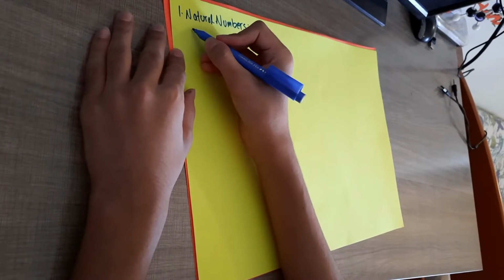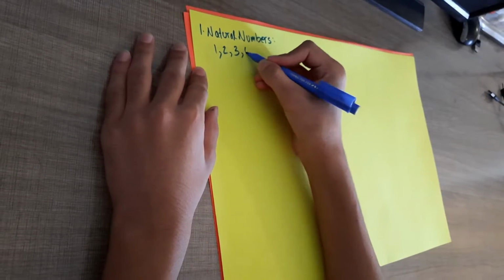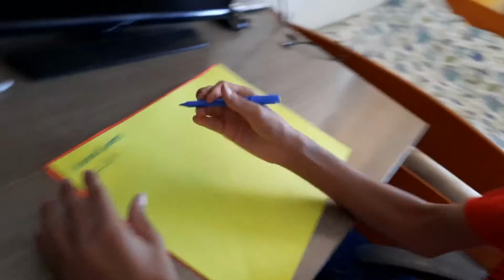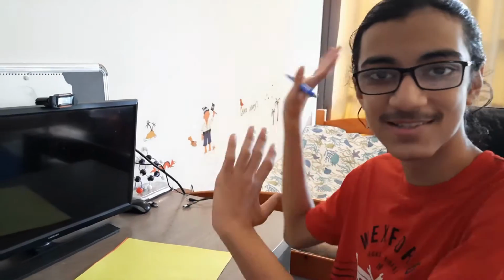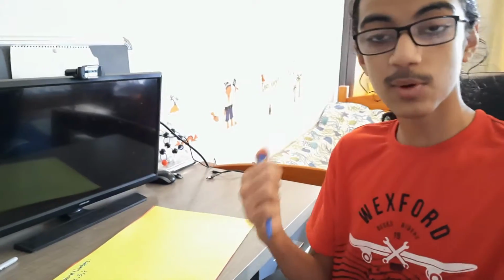Natural numbers are basically 1, 2, 3, 4 and on and on and on to infinity, right? So these are basically the numbers you would deal with every day. These are the first kind of numbers, before decimals and fractions and all that stuff came in. These are the natural numbers, right? So we can think of these as counting numbers. You can have 5 rocks, 40 bags of flour, 3 oranges, so on and so forth.